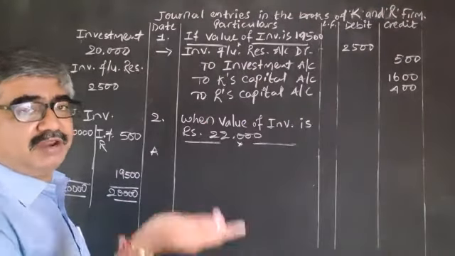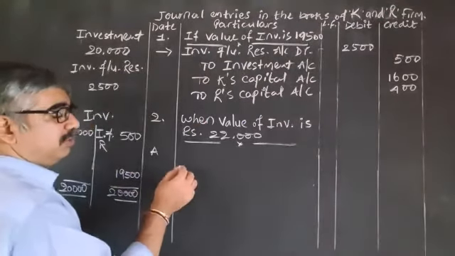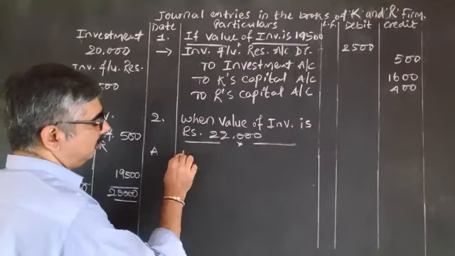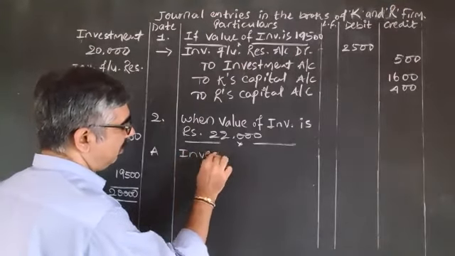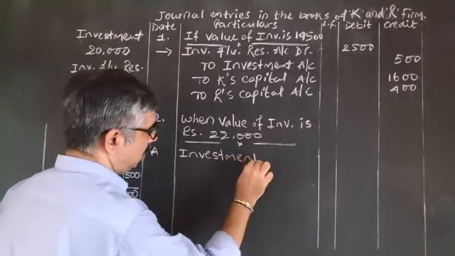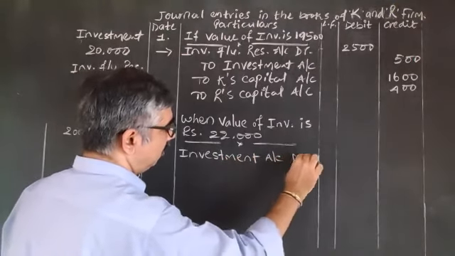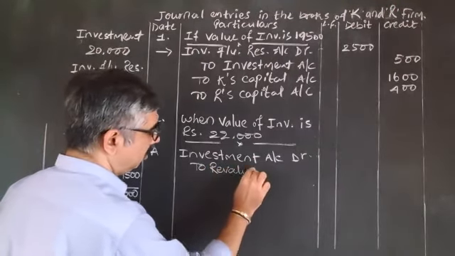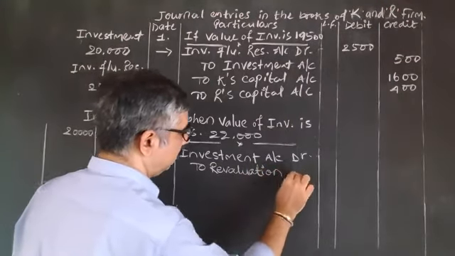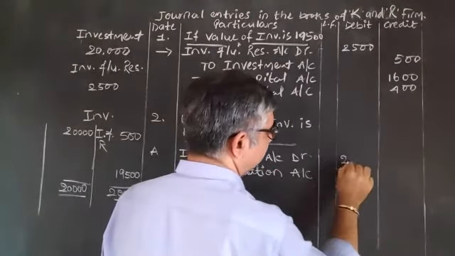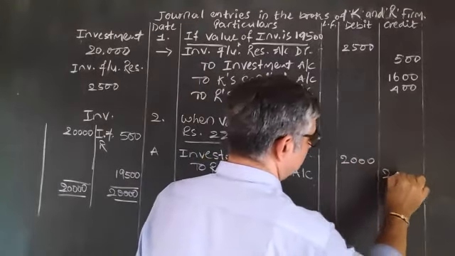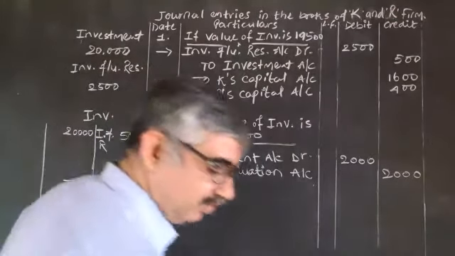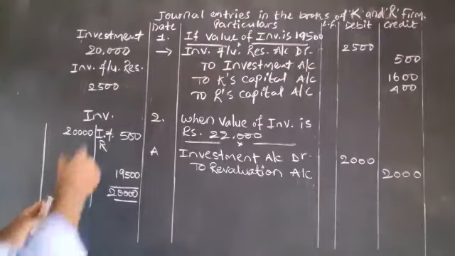Whenever the value of an asset increased, it should be transferred to the credit side of revaluation account. So the entry is investment account debit to revaluation account. The amount is 2,000. Clear? If you want to understand it, you can use the same concept.